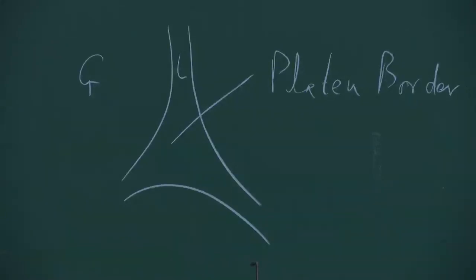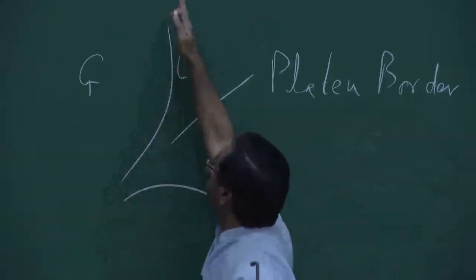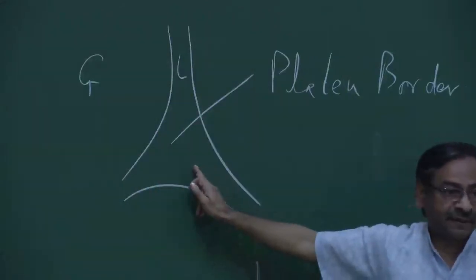Now, you could say that this film is extended into the plane of the board or out of the board. So, we have films like this, here, here and here. Those films are meeting in this region.